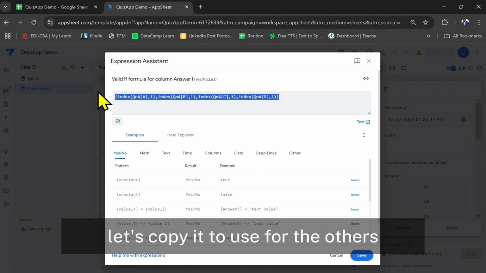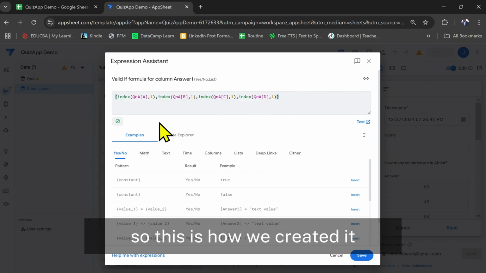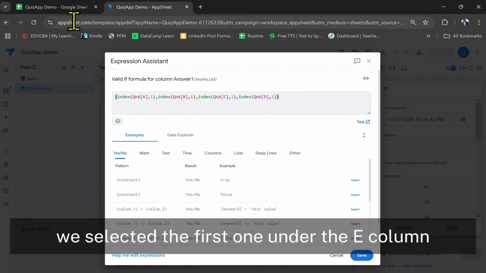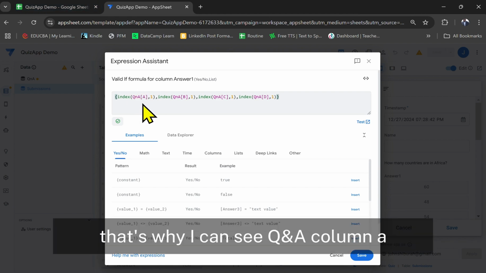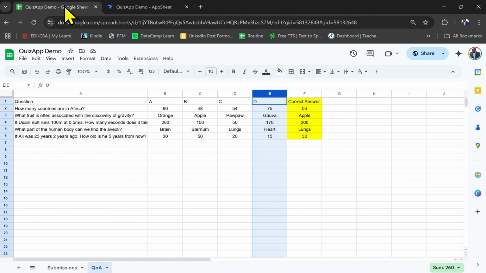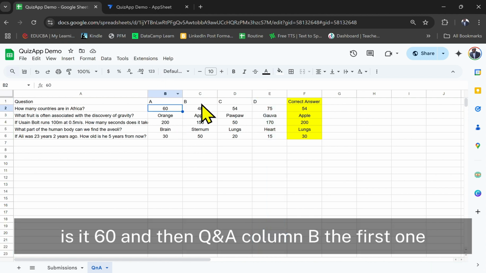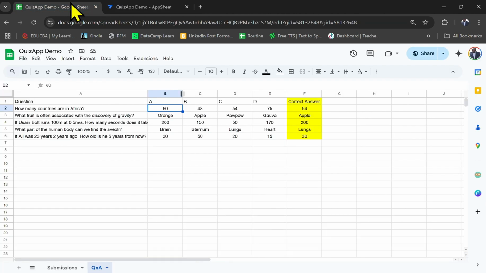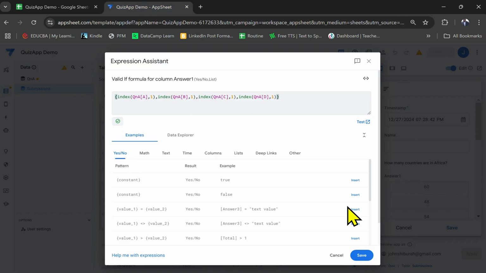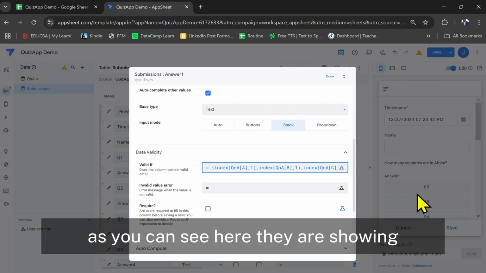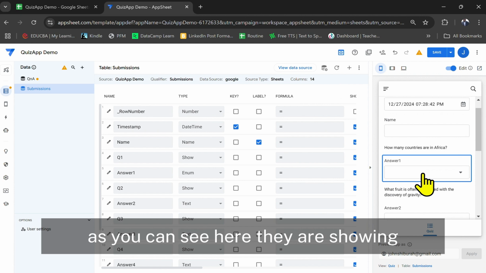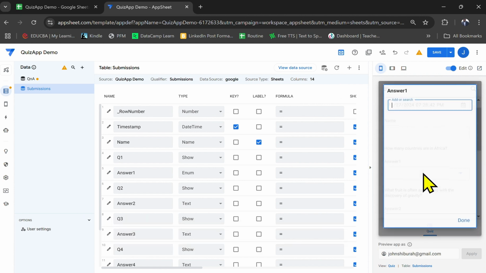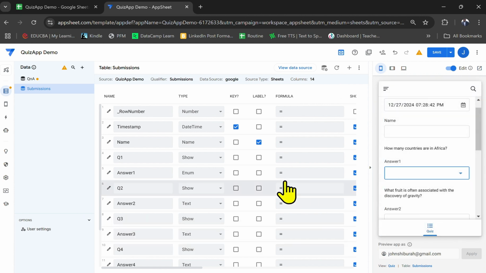Let's copy it to use for the others. So this is how we created it. We selected the first one under the A column. That's how you can see Q&A column A. This is 60, and then Q&A column B, the first one. So as you can see here, they are showing. Let's save it.